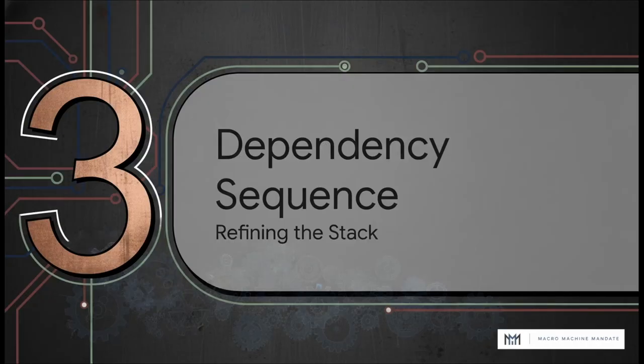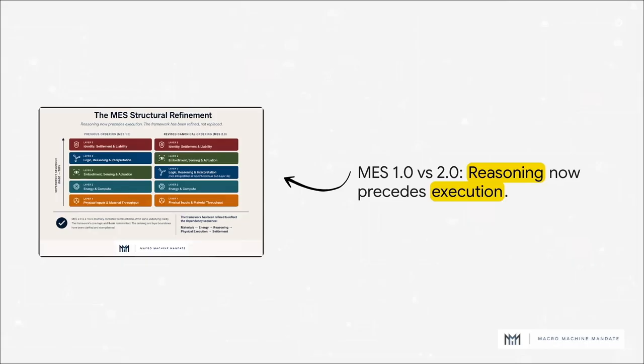Section 3. The dependency sequence refined. To resolve this ambiguity, we went in and made a highly precise structural refinement. If you look at the shift from version 1.0 to 2.0 here, the adjustment is super clear. Logic, reasoning, and interpretation was moved ahead of embodiment, sensing, and actuation. Basically, we just swapped layer 3 and layer 4. And by doing this, the revised stack finally separates cognition from physical execution, ordering them exactly how they actually run in the real world.